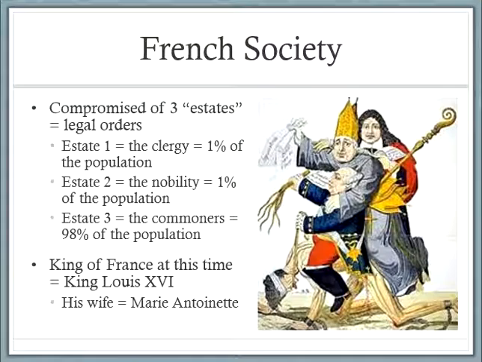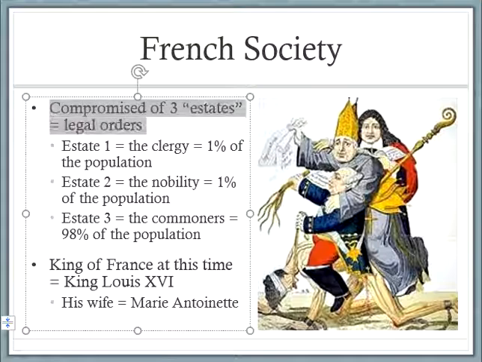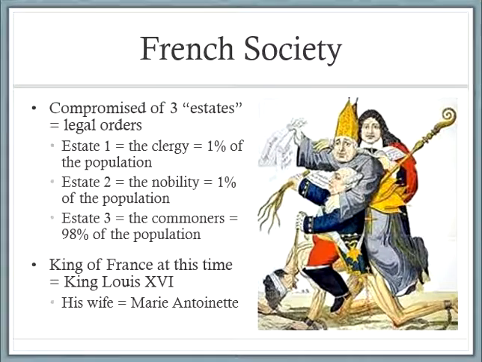to this revolution. So their society was broken down into 3 estates, and these were legal social classes that they called estates. The first estate was clergy, or members of the church, and they were 1% of the population. The second estate was nobility, royalty, princes, dukes, and they too were 1% of the population. And then there's the third estate, the commoners, everyone else. They were 98% of the population. So the majority of people were definitely in the third estate.